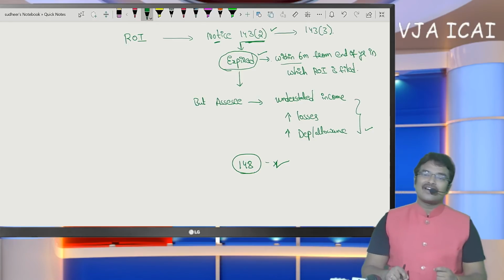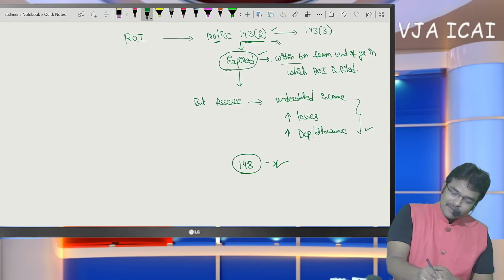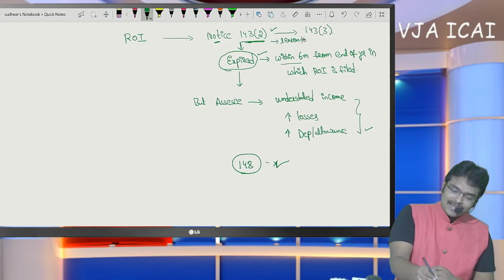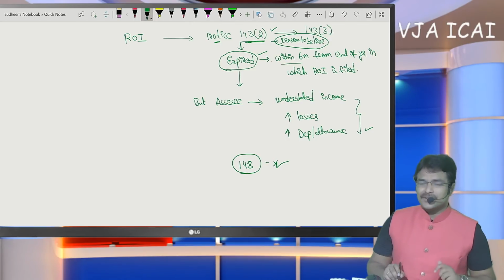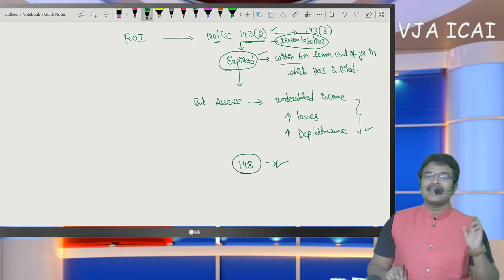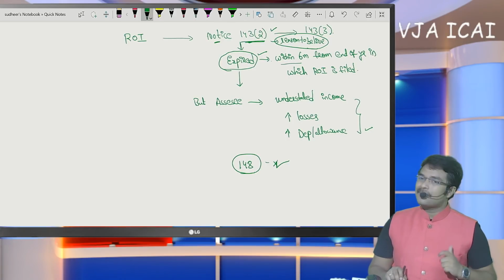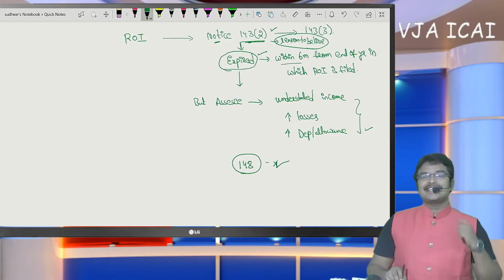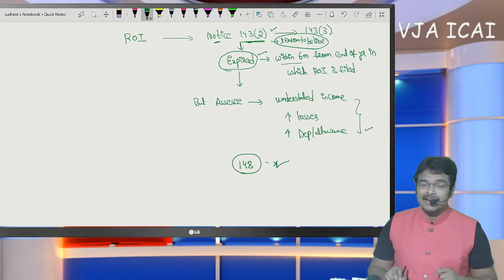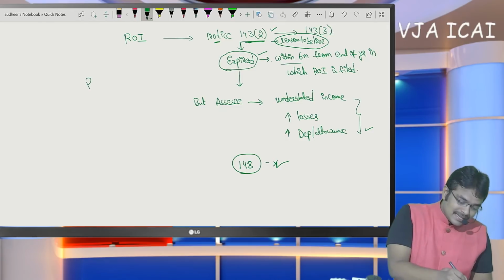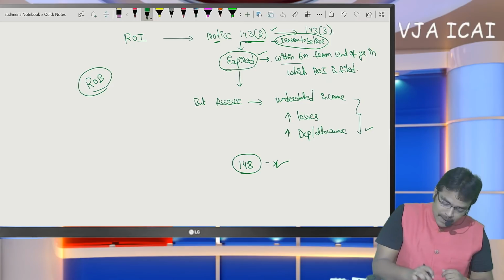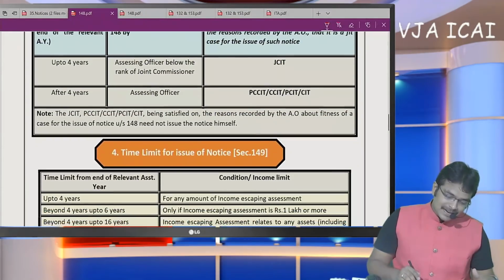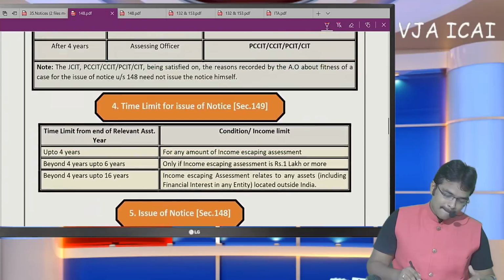So notice under section 143(2) is irrespective of reason to believe. Once an SSE has disclosed all the transactions in a correct manner, can his case be selected for scrutiny? Yes, for the purpose of scrutiny, the assessing officer need not have any reason to believe that income has escaped assessment. But after the expiry of the scrutiny time limit, if the assessing officer has reason to believe, sir, the terminology I am using here is not reason to suspect. I am using here the term reason to believe. Let me show you here.